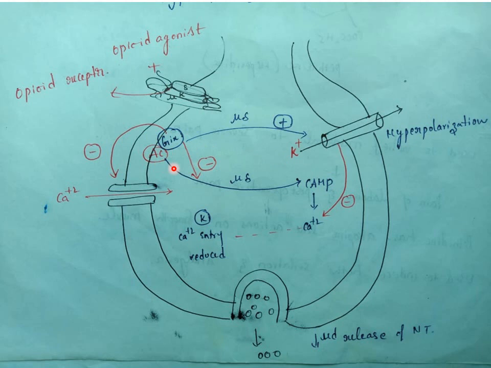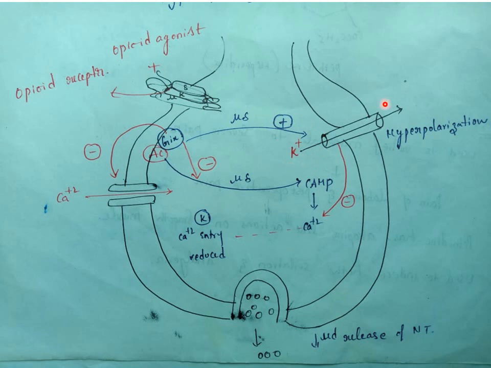There is no change of ATP to cyclic AMP. If the cyclic AMP is not there, automatically there is inhibition of calcium entry. So because of the inhibition of adenylate cyclase, there is inhibition of entry of calcium. If the entry of calcium is inhibited, it can promote the efflux of potassium.